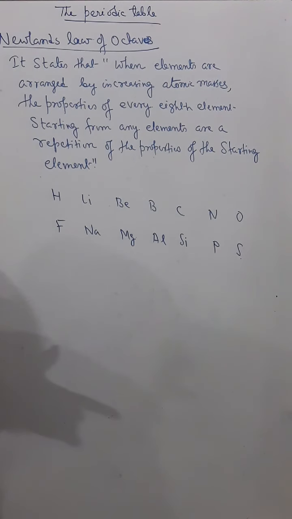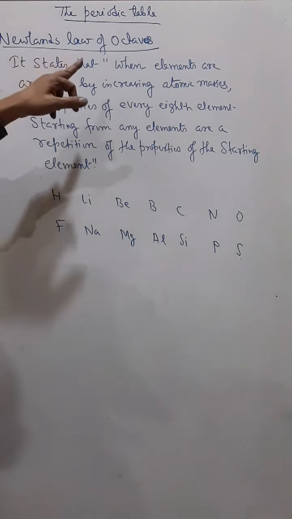Now octaves. In Hindi we say sargam, there are 7: sa re ga ma pa dha ni. But what we say is sa re ga ma pa dha ni sa. So after ni again we repeat sa. That means the 8th is the repetition of the first, and therefore the name is octaves.